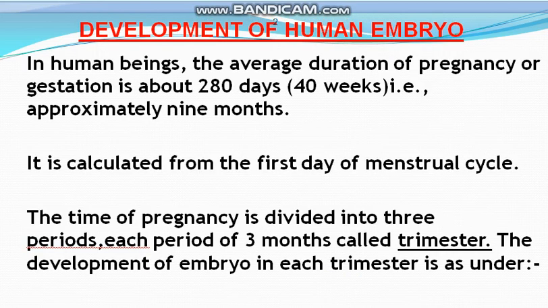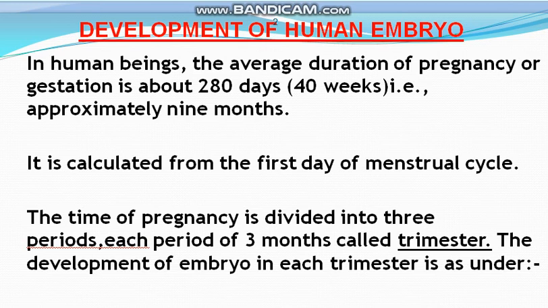So, development of human embryo. In the case of human beings, the average duration of pregnancy or the gestation period is about 280 days or 40 weeks, that is approximately 9 months, and it is calculated from the first day of the menstrual cycle. The time of pregnancy is divided into 3 periods, each of 3 months, and each period of 3 months is called a trimester, and in each trimester some type of development of the human embryo takes place.